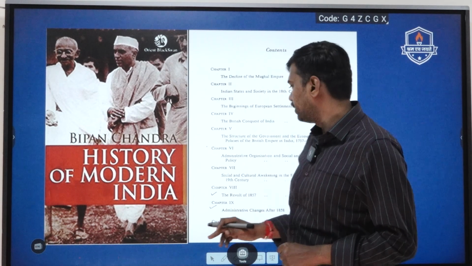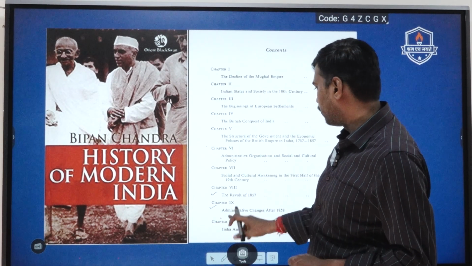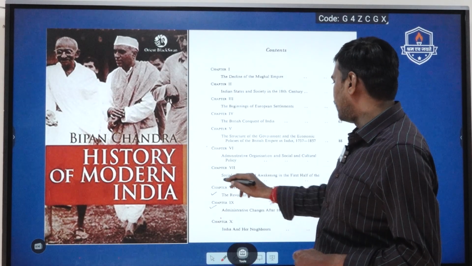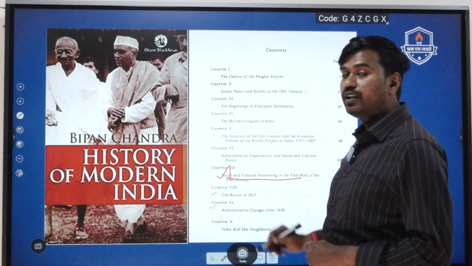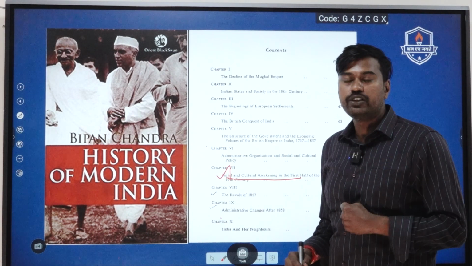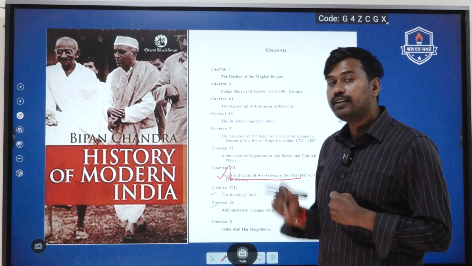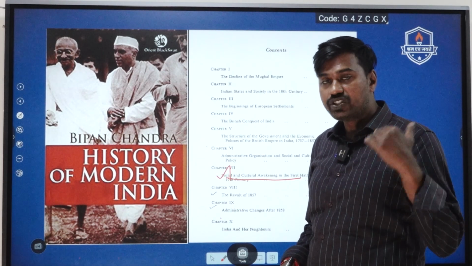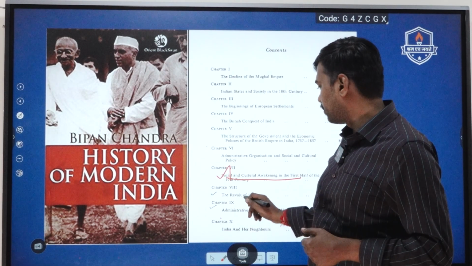But when it comes to prelims examination, students should focus especially on chapter number 7. Chapter number 7 talks about the social and cultural awakening movement, especially the socio-religious reform movement. Here, better content and factual information can be collected from the topic, which will be useful for the preliminary examination.